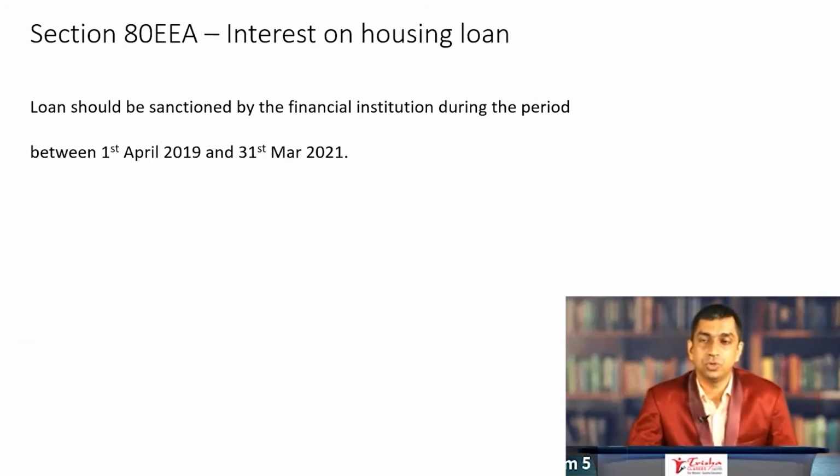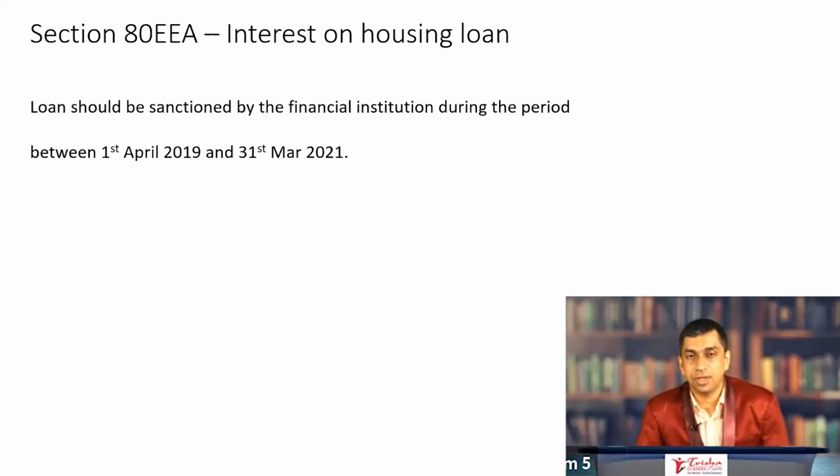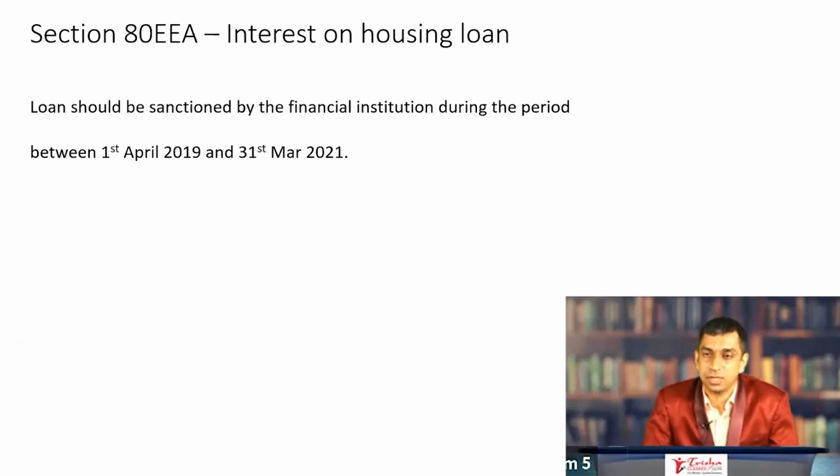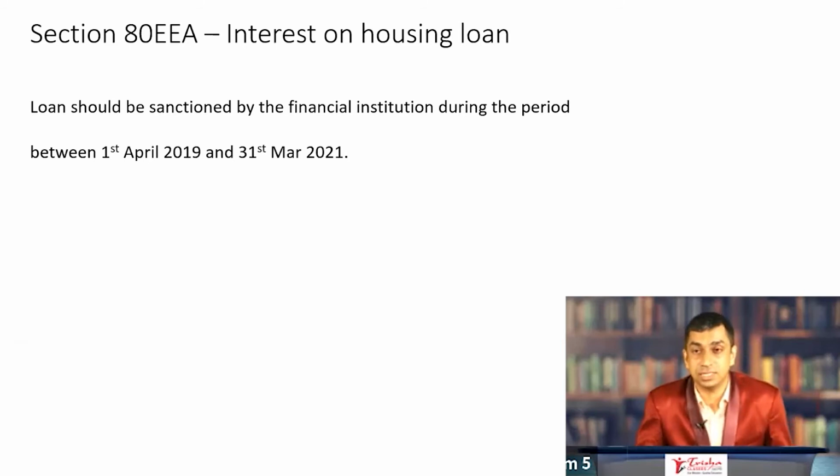Let's now move on. We have now moved beyond the heads of income. We have now gone on to clubbing of income, on which no amendments have taken place. Set off and carry forward of losses, on which also hardly any amendments have taken place. So let's move on to chapter 6A deductions.